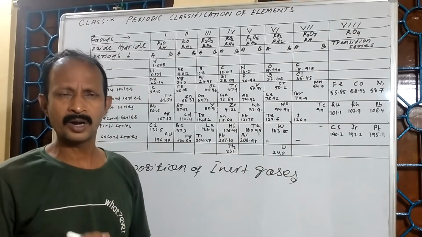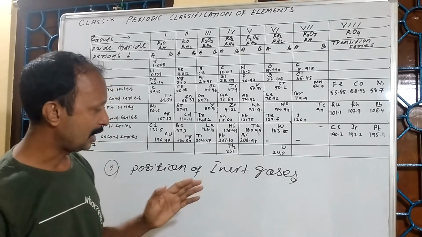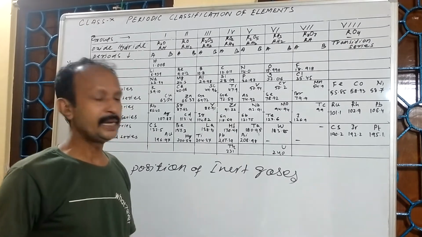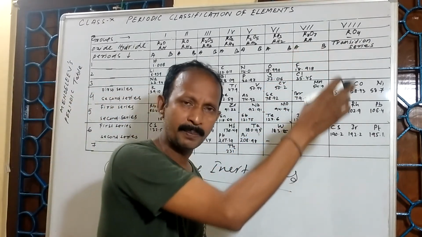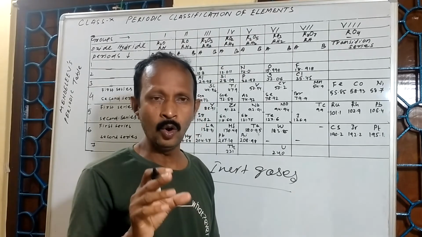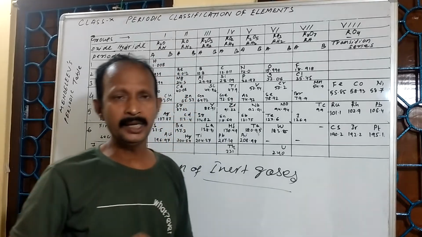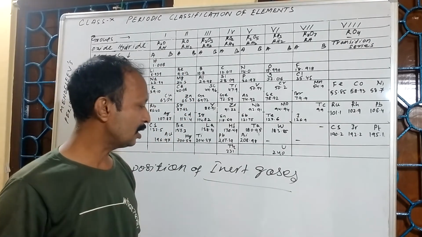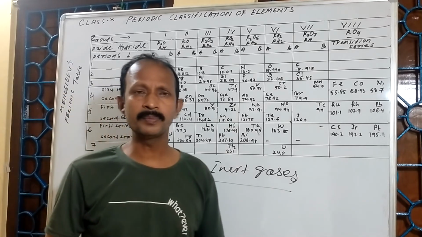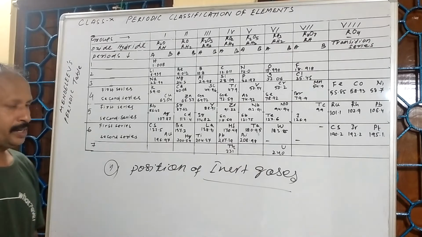That's why perhaps these elements were not discovered. But later, when inert gases were discovered, we arranged them separately in a group. It did not disturb Mendeleev's periodic table. So we can consider this is also one of the merits of Mendeleev's periodic table.